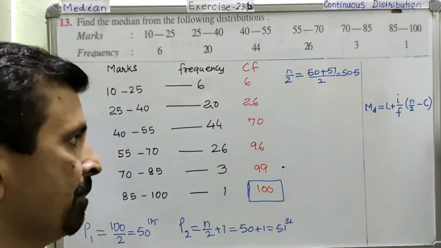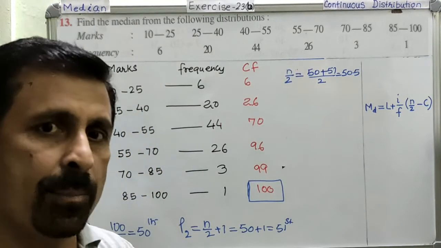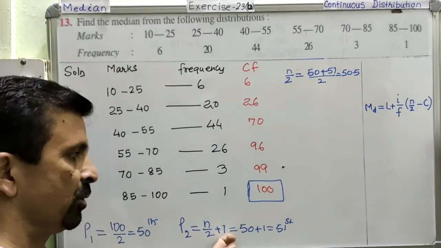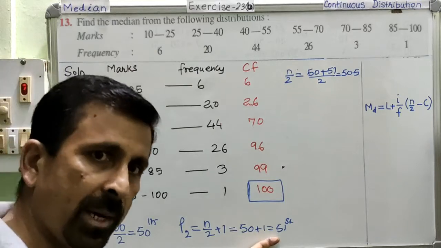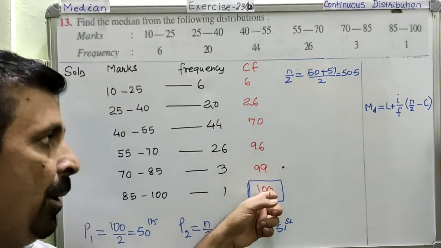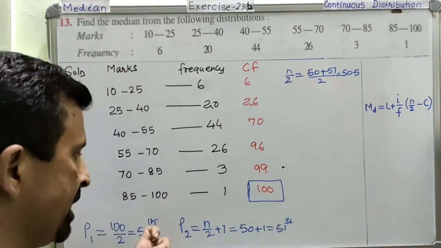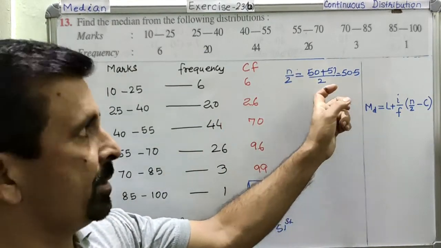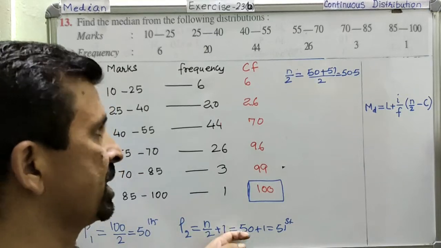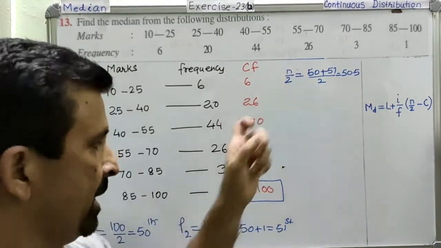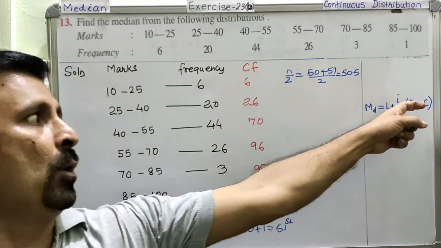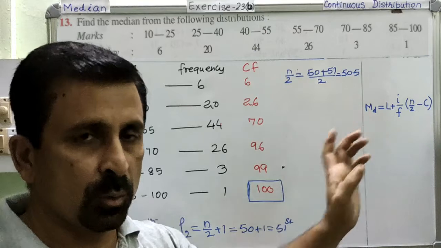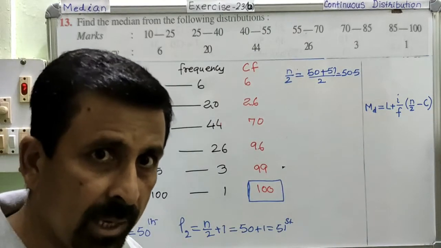With this assumption I am calculating it. But if you want, I give you full freedom. You can just manage by calculating one position. You don't need to go for this one. Even then you will get full marks. Whether you have an odd number of data or an even number of data, if you just calculate this position, it will be correct. So in that case, you can skip this step and then this step, and this P1 will just become the value of your n over 2. Hope I am able to make you clear.